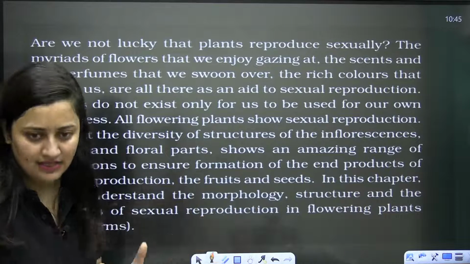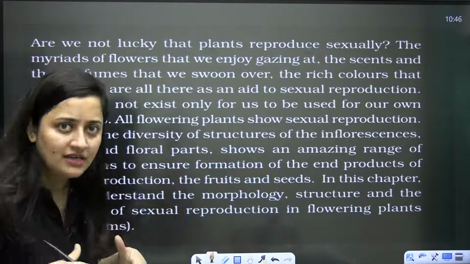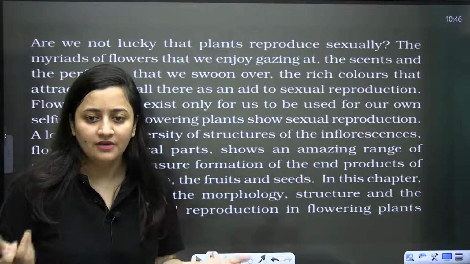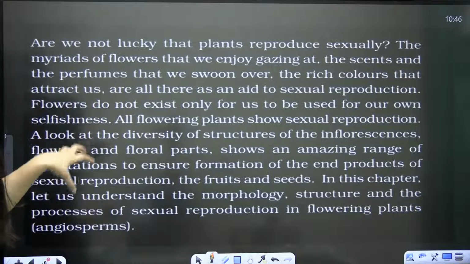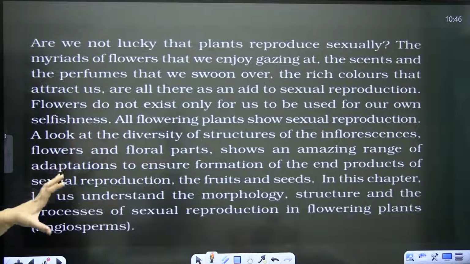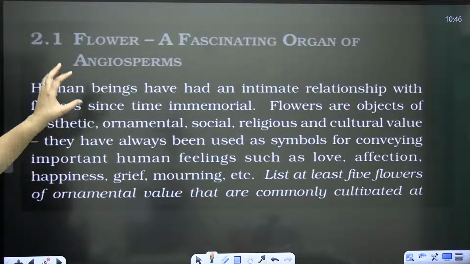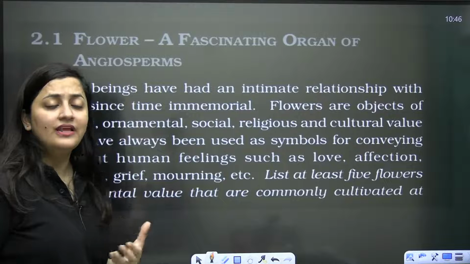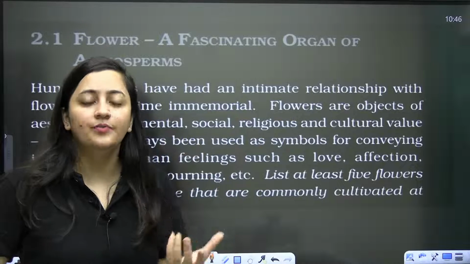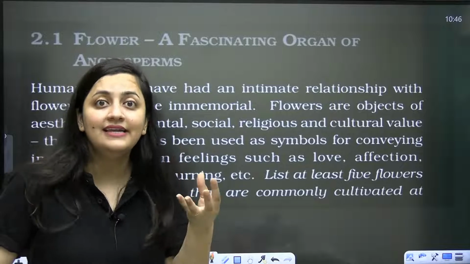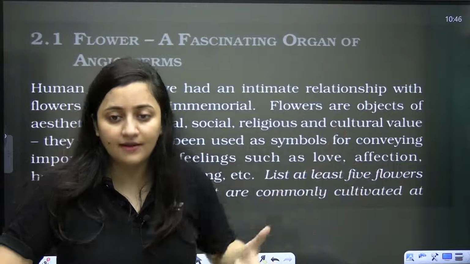So these are the general things. They are telling us how this process is important for us. You know that flowers are very beautiful. We use them in different ways, and we even extract products from them. We even extract the perfumes from them. So this is what they have explained here. Now, when you talk about this flower, a fascinating organ, actually it is an organ where sexual reproduction takes place. We will get the seeds, and those seeds will help in the propagation of that particular plant.